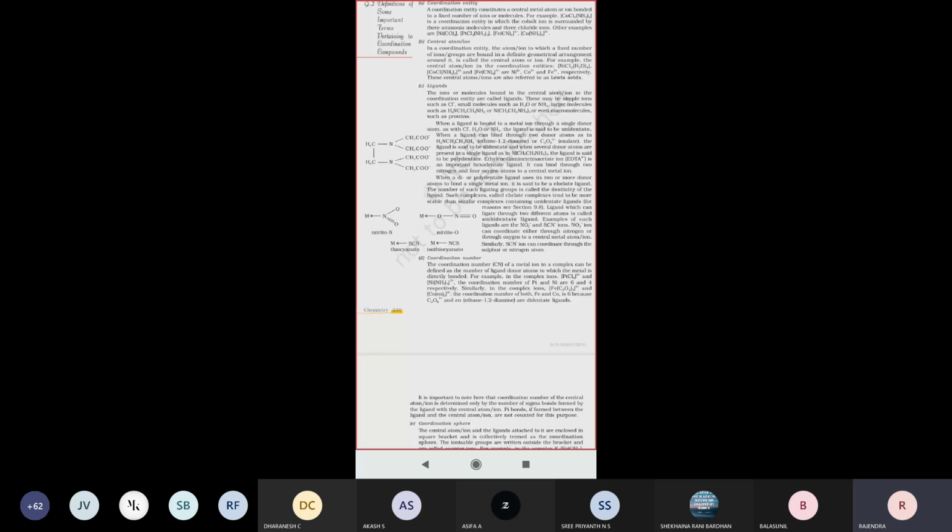First, ambident ligand. Just look here. If you take this compound, how are these ligands presenting? With the arrow mark towards the metal side, SCN, thiocyanate, will be presenting there. This is one complex.